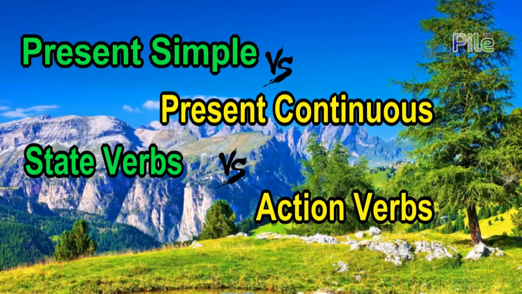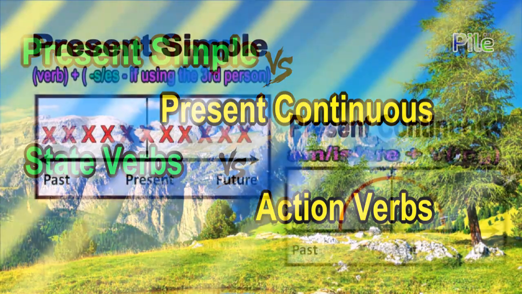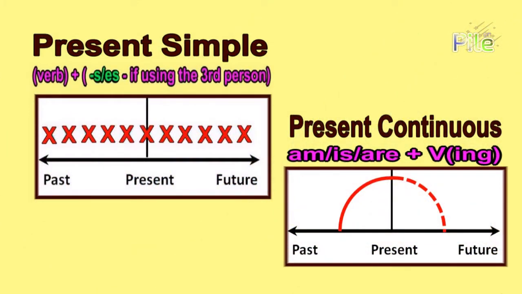Welcome to our next lecture: present simple and present continuous tense, state and action verbs. We use present simple to talk about actions that happen every day, and we use present continuous to talk about actions that are happening now or around now.